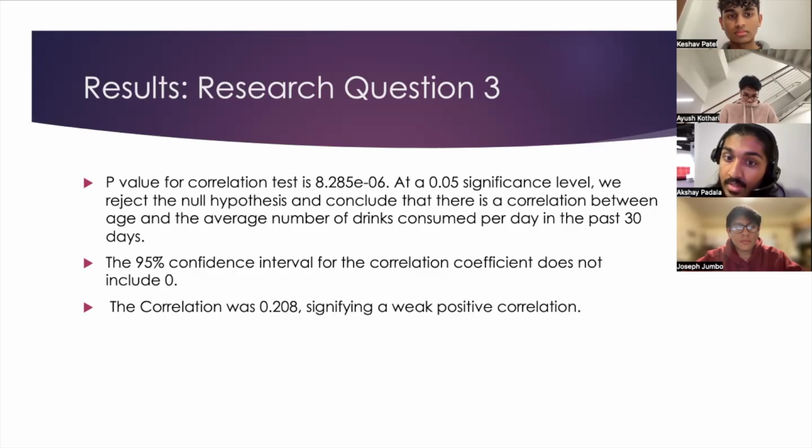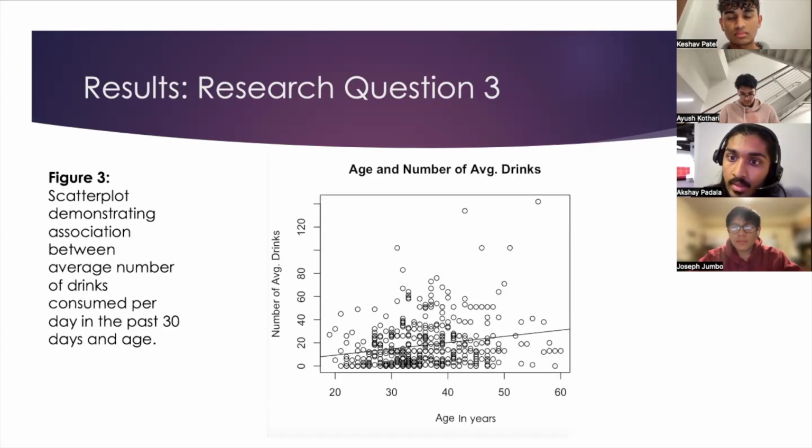The 95% confidence interval for the correlation coefficient does not include 0. So the confidence interval also agrees in this sense. And lastly, the estimated correlation was 0.208, signifying that there was a weak positive correlation. Next, we went ahead and created a line of best fit using a linear regression model.